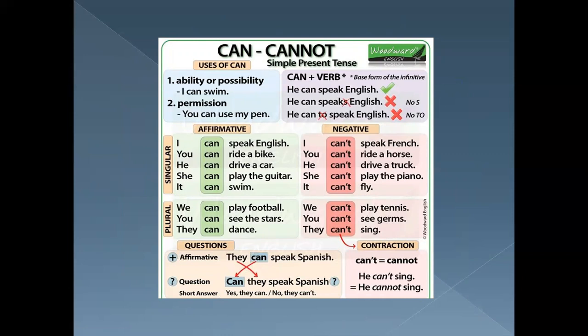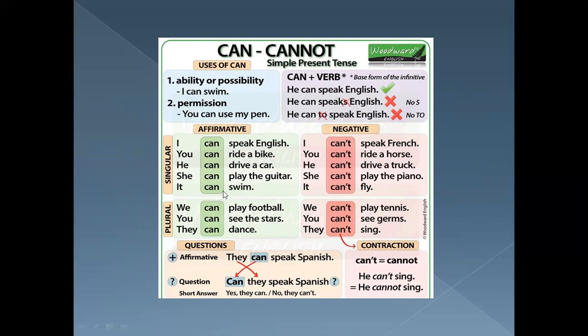So to sum it all up, a modo de conclusión, we have can and we have cannot in its complete form. What is the use? To talk about ability or possibility or permission, whatever it is that you need. The verb will be with can. Well, in this case, we use the modal verb can, and then we use the verb in base form. ¿Sí? Aquí mismo les vuelven a marcar. Tiene que ser en su forma base. No lleva el to, no lleva s, no lleva ninguna otra terminación, solito, okay?